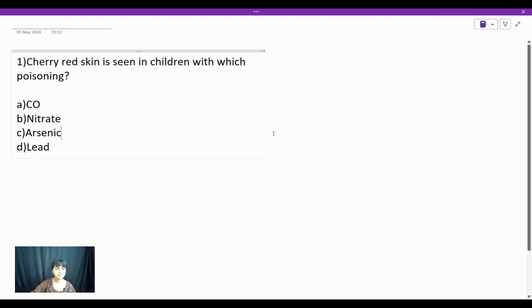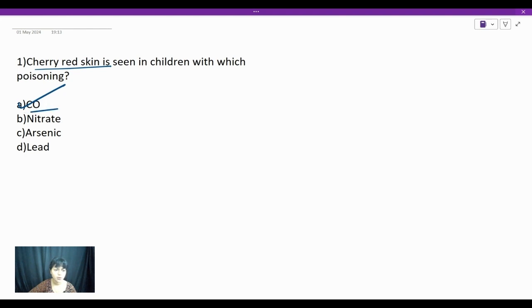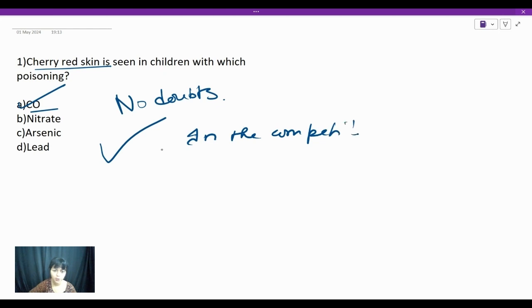So, yes, let's take an example. Cherry red skin is seen in children with which type of poisoning? So basically, this is a one liner as well as a repeat, and all of you know this is an easy one. This is option A, carbon monoxide. So you cannot have any doubts in this type of question. All of you should mark this correct. You are already in the competition.